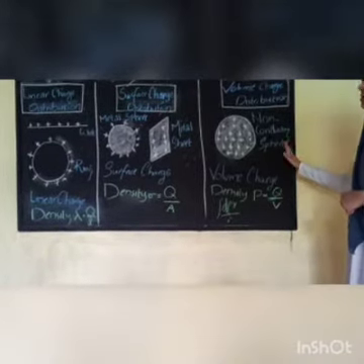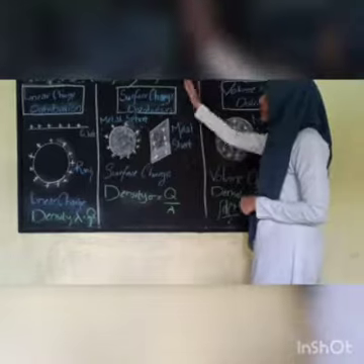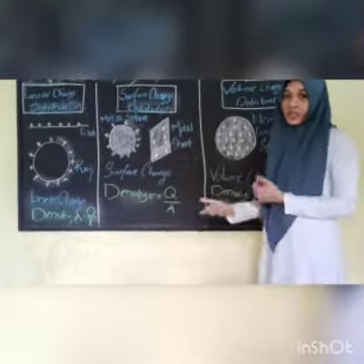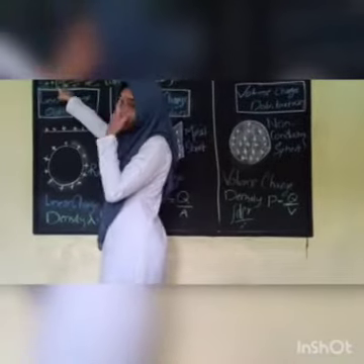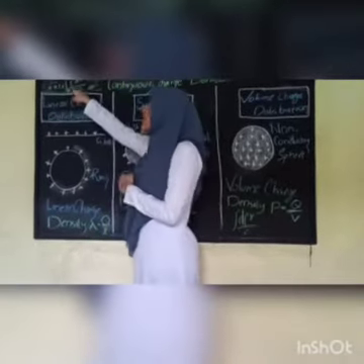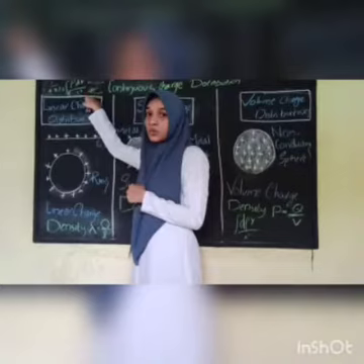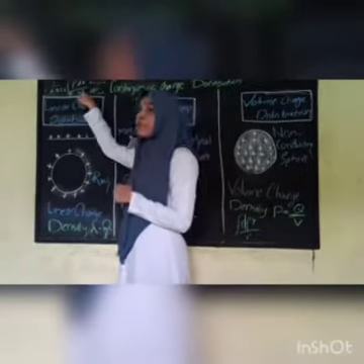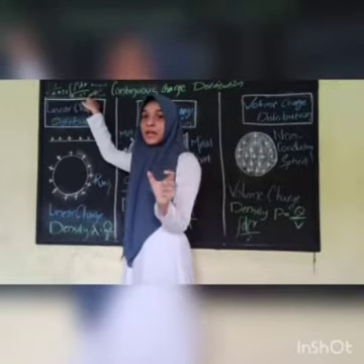Now I will tell you how we will connect continuous charge with electrostatics. We know a very familiar equation, the electric force, 1 by 4 pi epsilon 0, Q1 Q2 by R square.